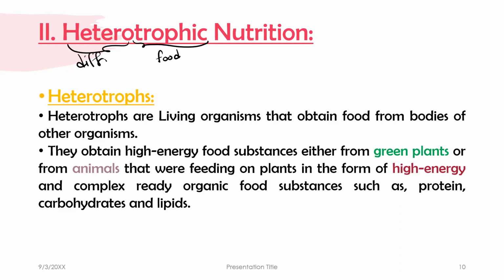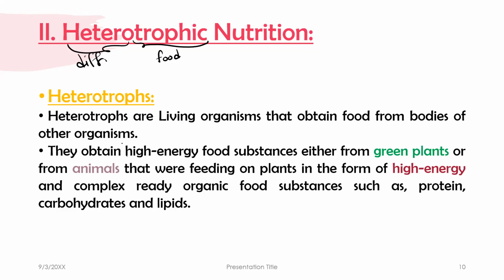So heterotrophs are living organisms that obtain food from bodies of other organisms. They obtain high energy food substances either from green plants or from animals that were feeding on plants. So the main source is the plant, directly by eating the plant or indirectly by eating the animals that were feeding on plants.